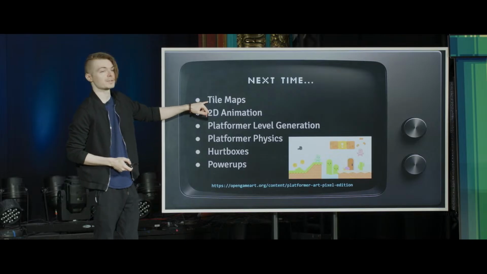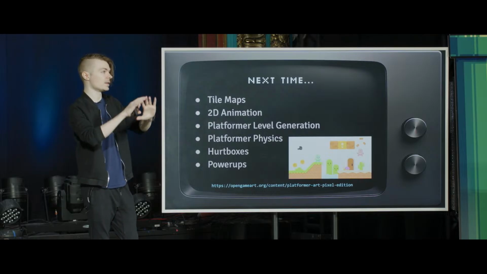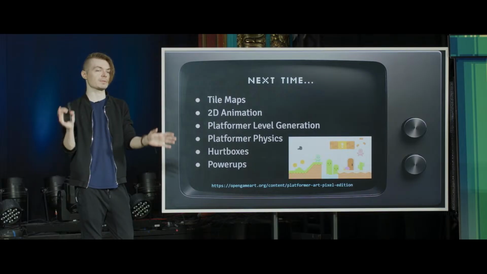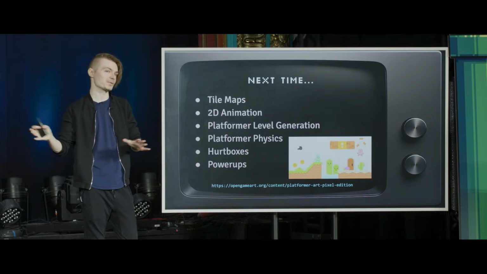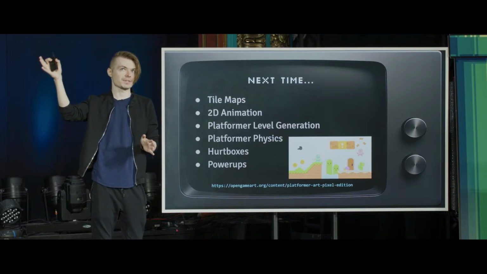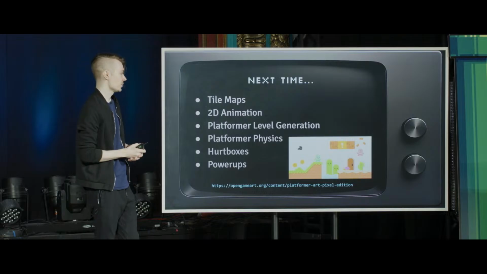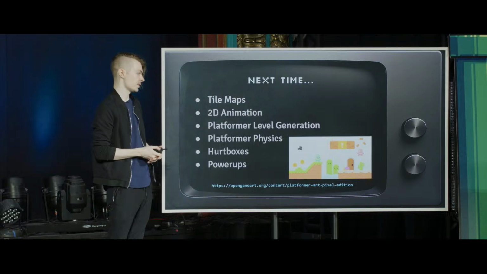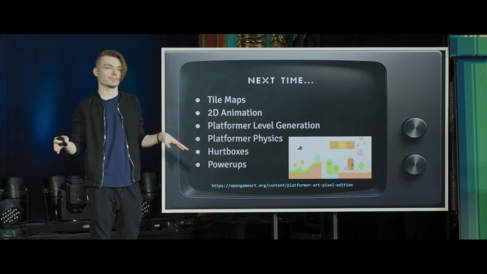But we'll be looking at tile maps, which is very similar to what we looked at with today's grid, except a tile map is sort of this way of representing a world in 2D space, and then having your world be essentially subdivided, like Minecraft does, in blocks, but in 2D. It was sort of like the original Minecraft in that sense, I suppose. But how does the sky differ from a block on the ground versus a bush versus a pipe or something? These are all going to be represented as tiles, which we will deal with collision and other things related to those.